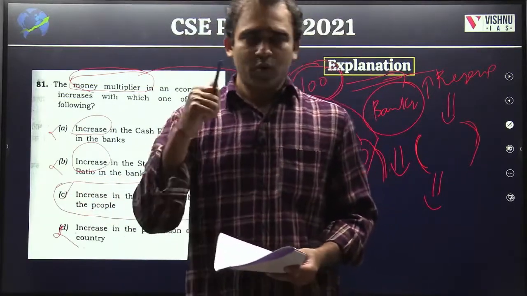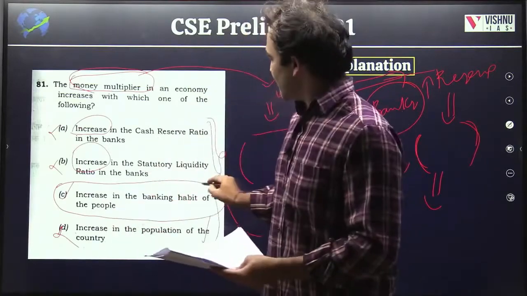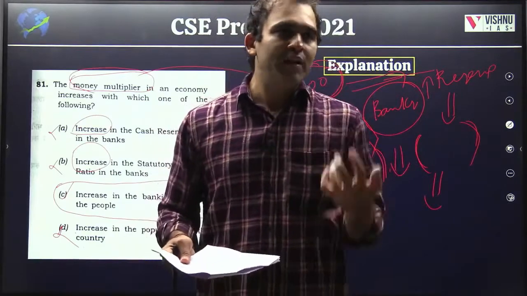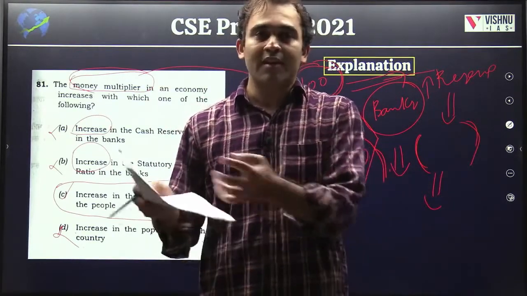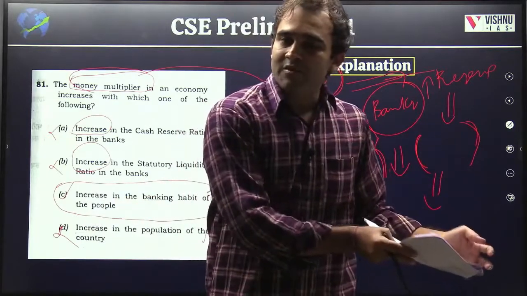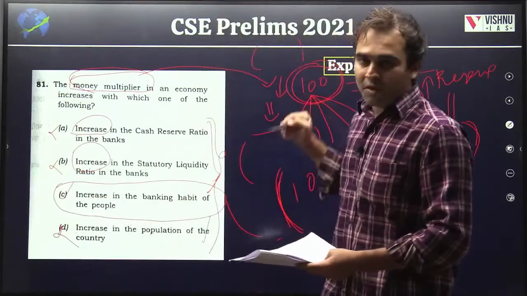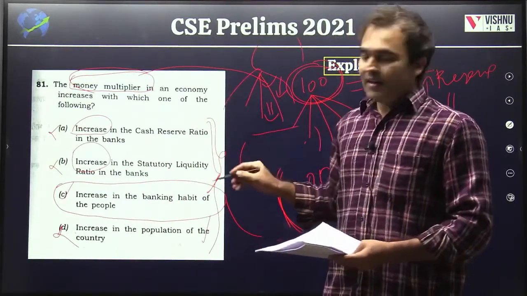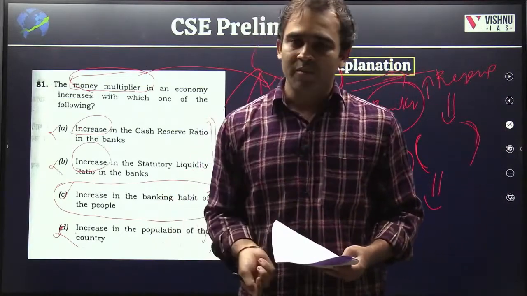Why? If more people put their money inside bank accounts rather than holding liquid cash, banks will have more deposits. With more deposits, they can carry out more lending, and hence the goal of increasing the total money in the economy is satisfied.